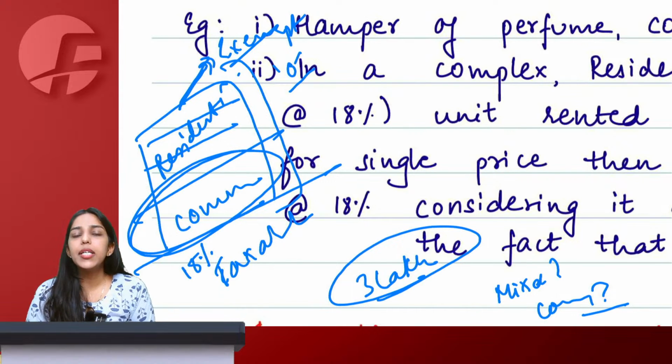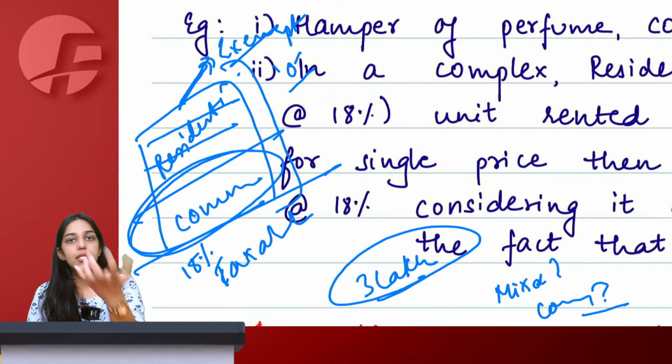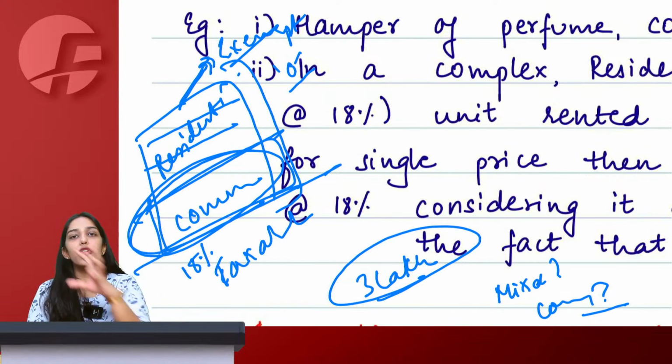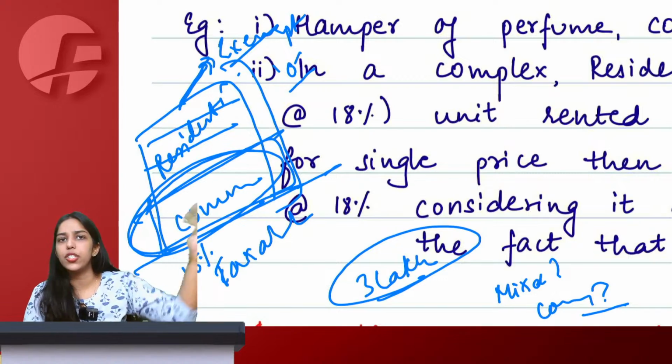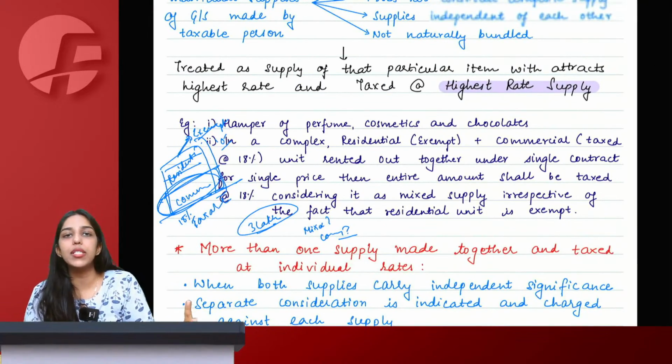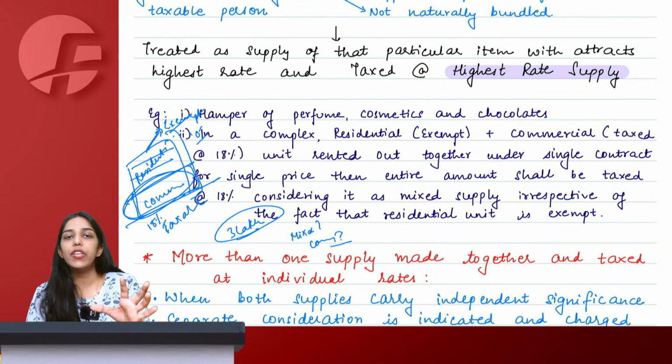Ma'am, this is a mixed supply because there is no such requirement or natural ordinary course of business for renting to be done together. We could easily have made two separate agreements for ground floor commercial renting and for top floors residential renting. So this is not at all a composite supply. This is a bundle that we have created forcefully.